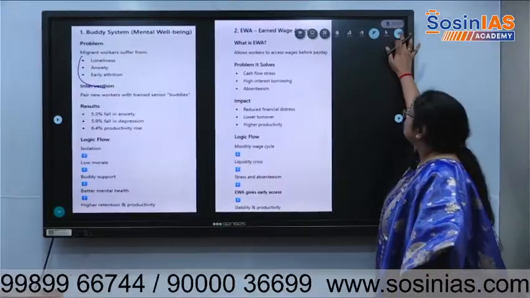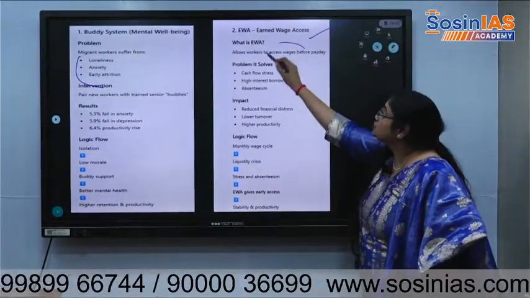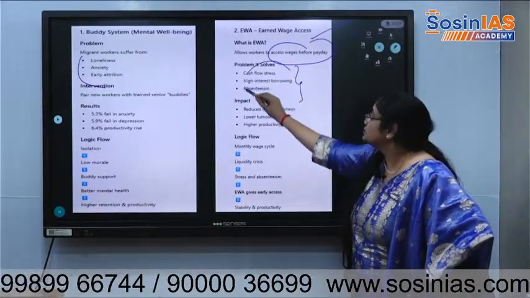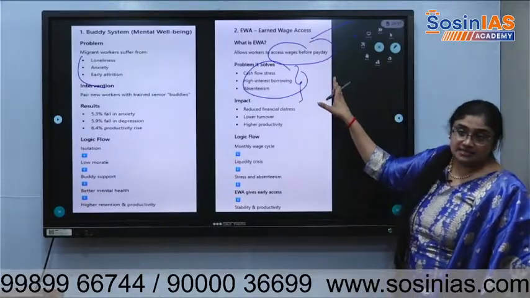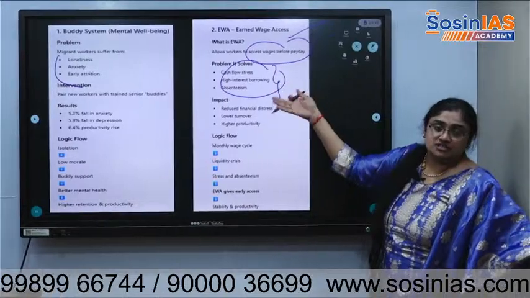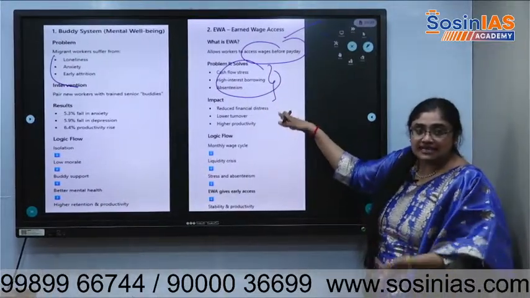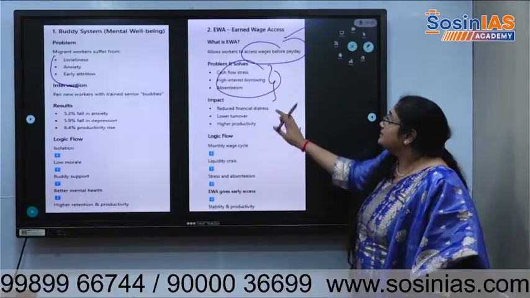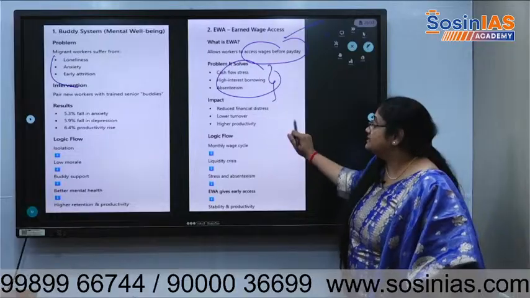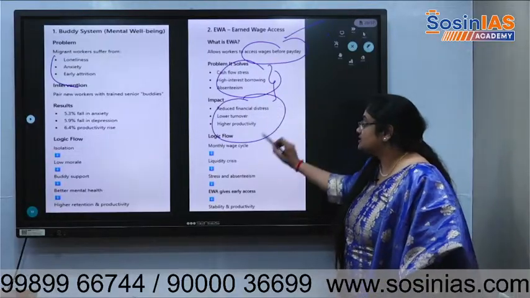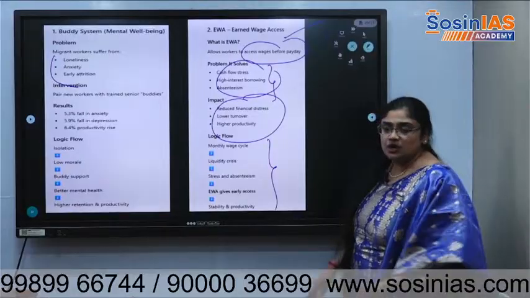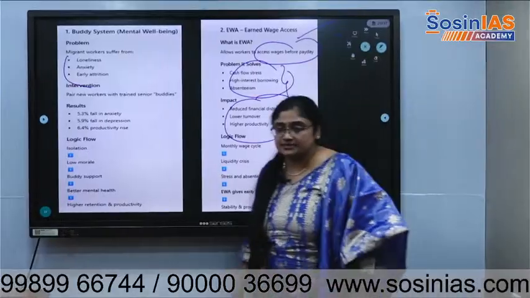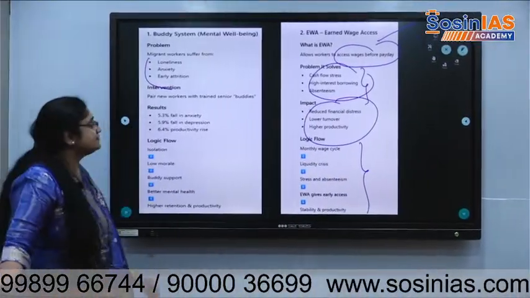Then there is earned wage access, which allows workers to access wages before payday. Cash flow stress will reduce. Higher interest borrowing, people face that even before the payday, even before the first. If salaries get credited, then they can use it rather than going for borrowing. And it will solve the problem of absenteeism, reduce financial distress and liquidity crisis, it will address a lot of general things that we all face. There will be higher productivity, like it will work as an incentive.